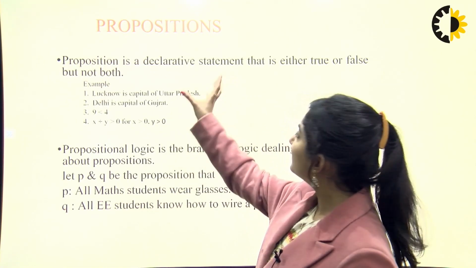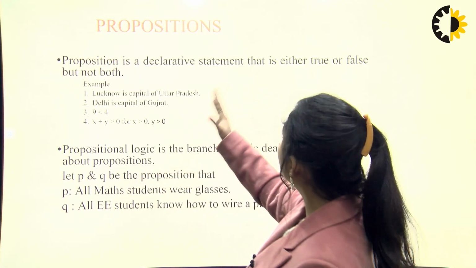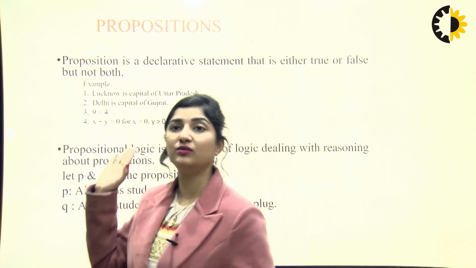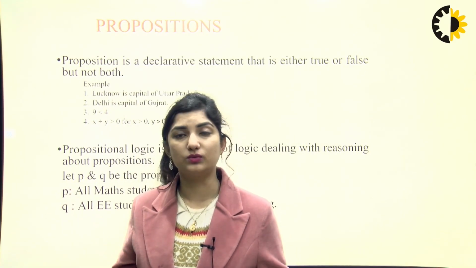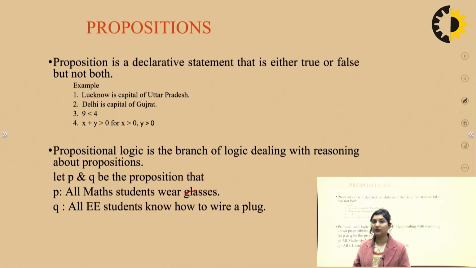Now, propositions. What do you mean by a proposition? It's a declarative statement that's either true or false, but not both. Lucknow is the capital of Uttar Pradesh. This is 100% true. Proposition means it's either true or false. It's black or white, but not grey.